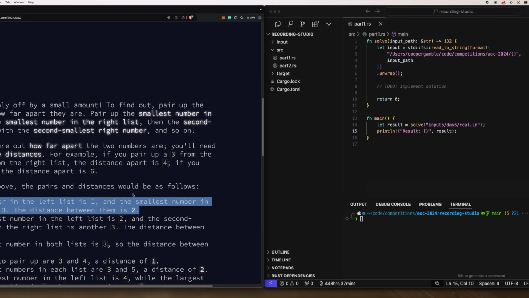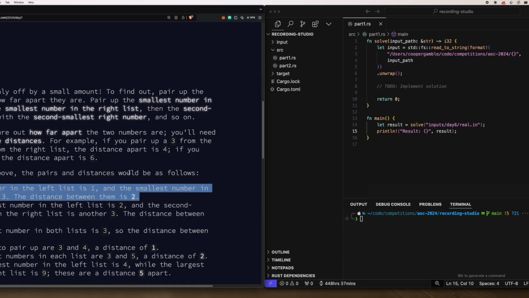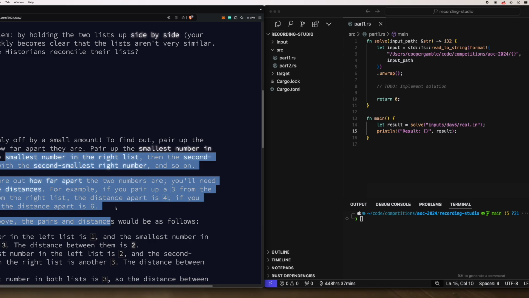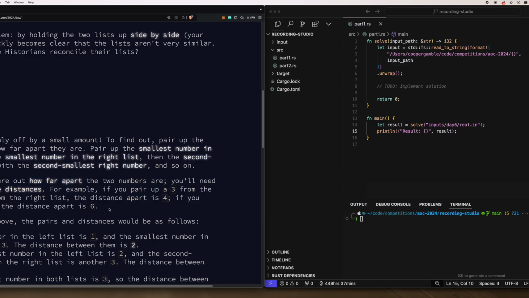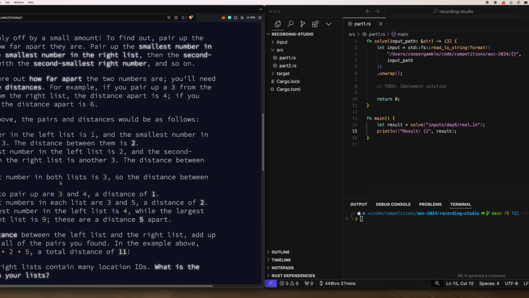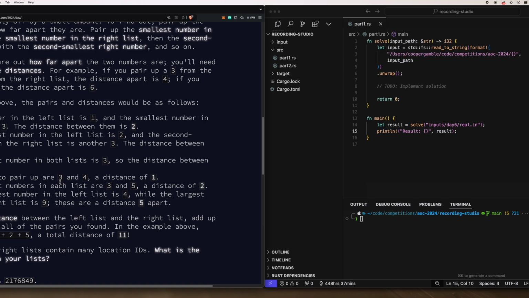The way that I implemented my solution was basically by doing exactly what the problem told me to do. I created two lists of numbers. Since we're using Rust, they were two vectors of numbers, and I went ahead and sorted them and then subtracted one list from the other. I was able to obtain my answer that way. So I think we're just going to go ahead and code this up.